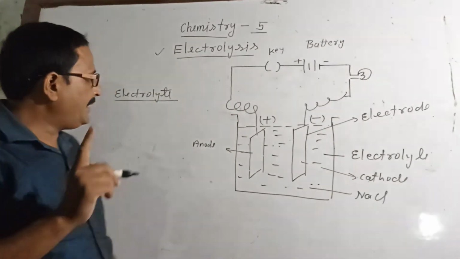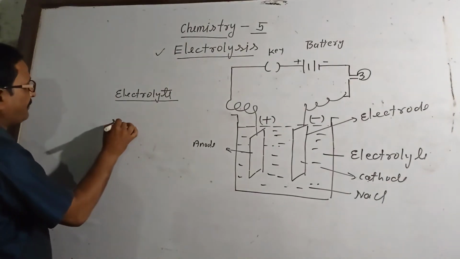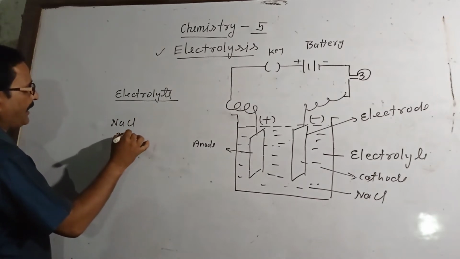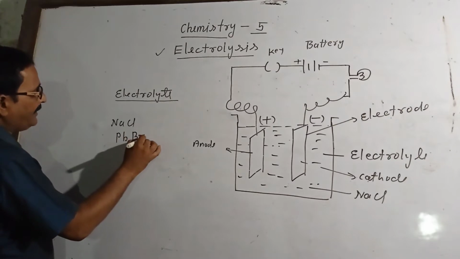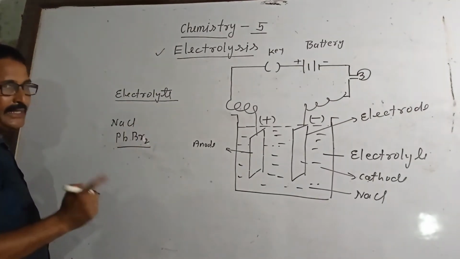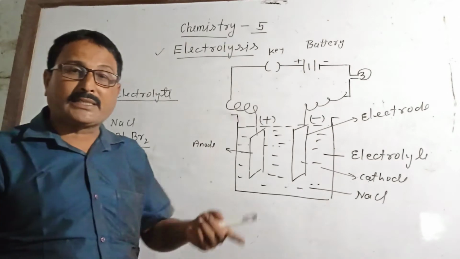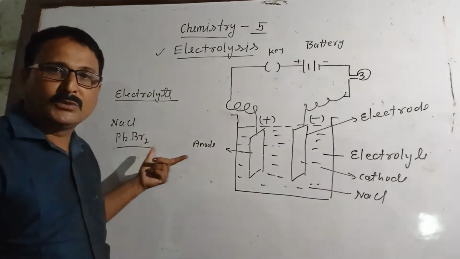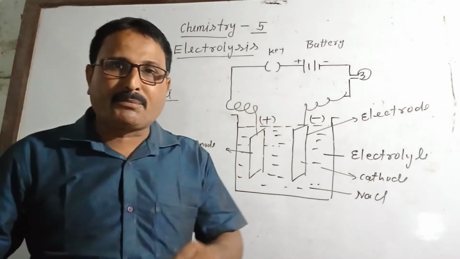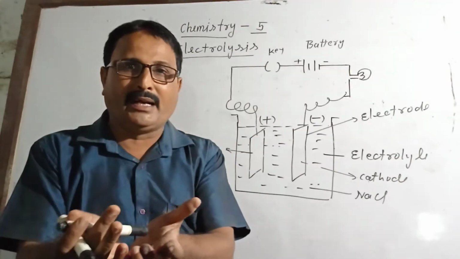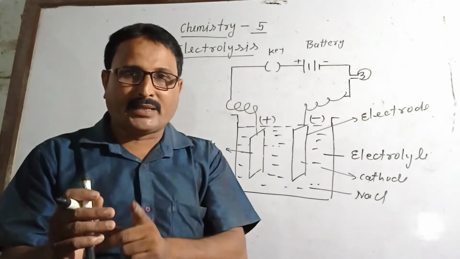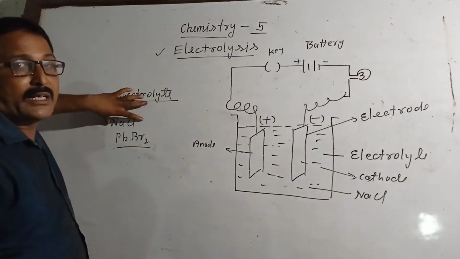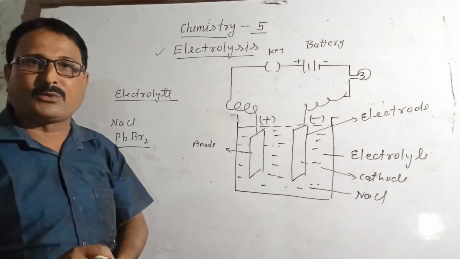Remember that any compound like sodium chloride, lead bromide or lead chloride, any compound which is either in aqueous solution form or molten state. You know the meaning of molten state? After heating, a compound melts, and that state is known as molten state. Any compound either in aqueous solution form. What is the meaning of aqueous solution form?